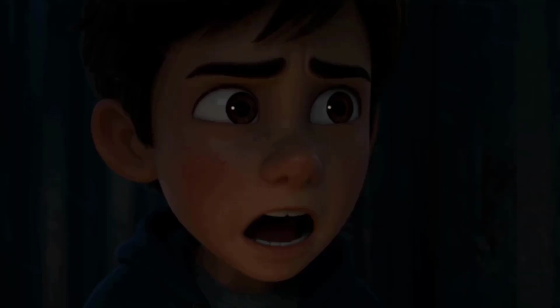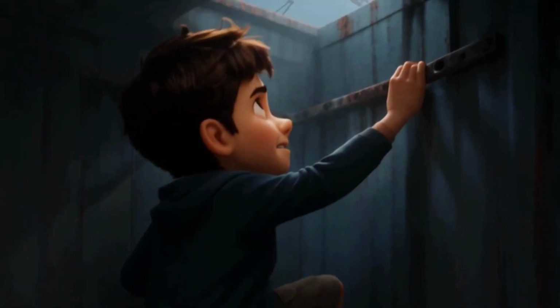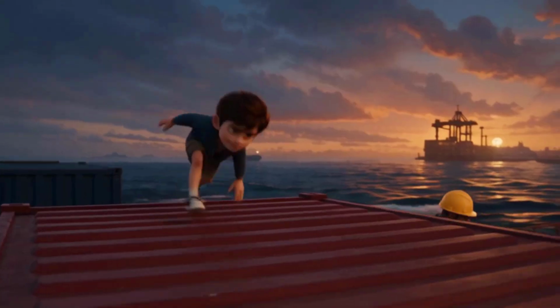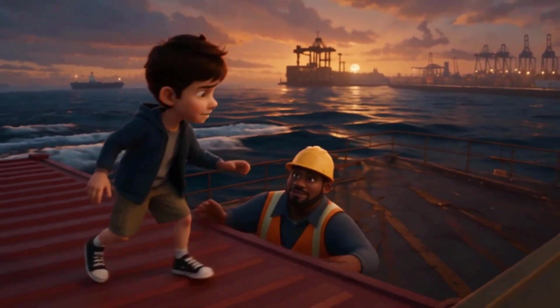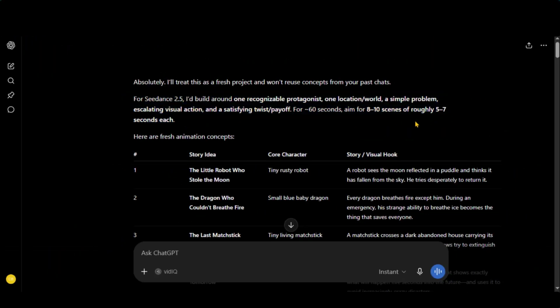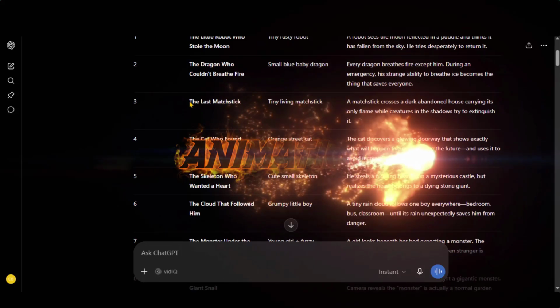After that, we will push it even further with reference images to see whether it can actually maintain the same characters, visual style, and story continuity throughout a full 30-second video. By the end, we will know whether Seedance 2.5 is actually as good as the hype, or if the demos are hiding its weaknesses.